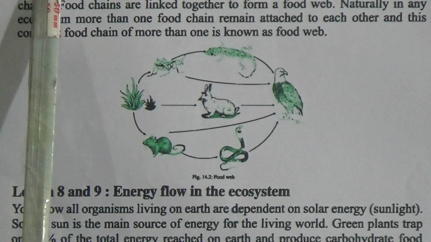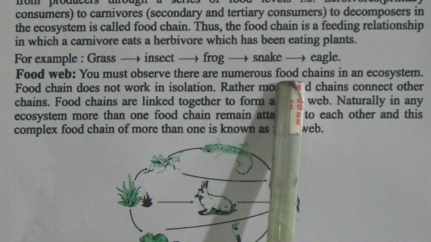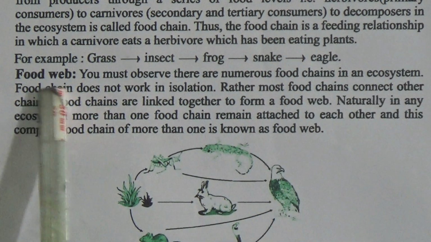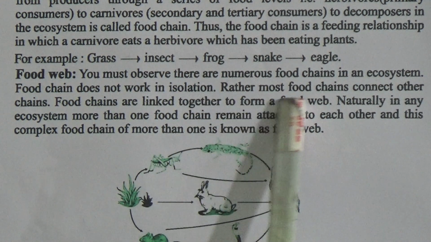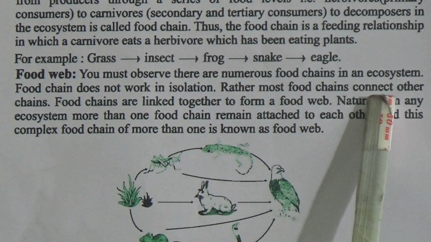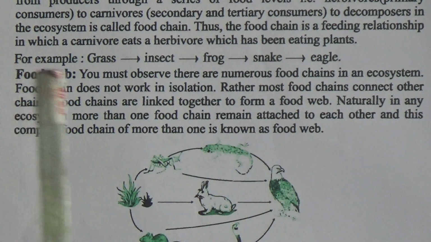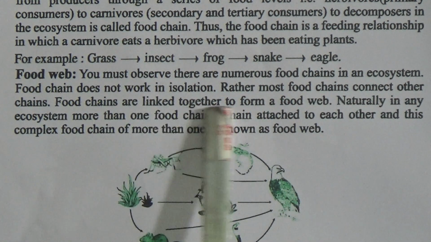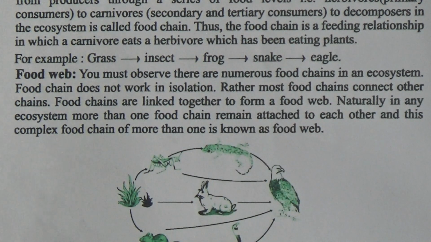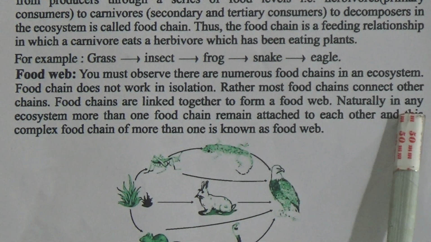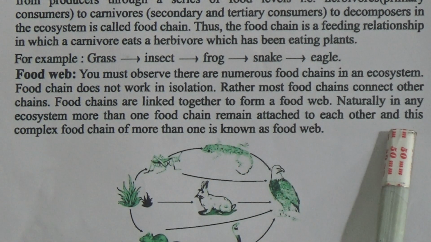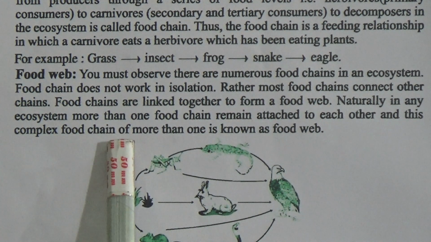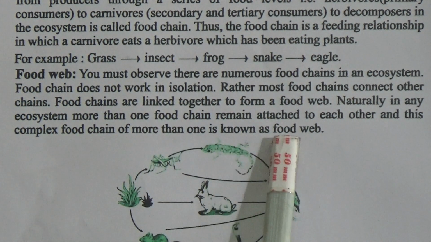Now food web. You must observe there are numerous food chains in an ecosystem. Food chain does not work in isolation. Rather, most food chains connect other chains. Food chains are linked together to form a food web. Naturally, in any ecosystem, more than one food chain remain attached to each other, and this complex food chain of more than one is known as food web. Look at here, this is a picture of food web.